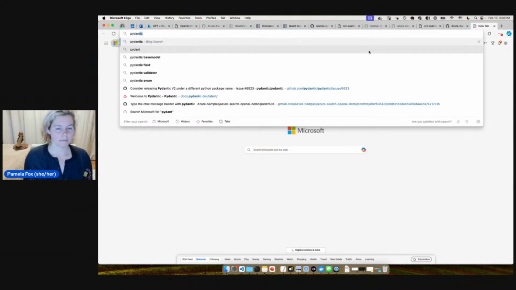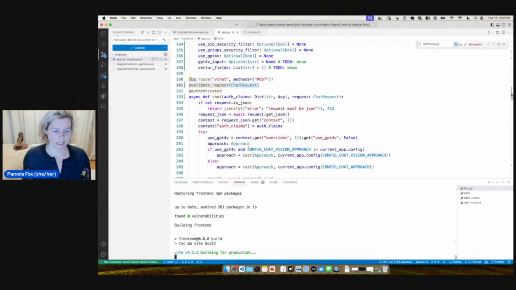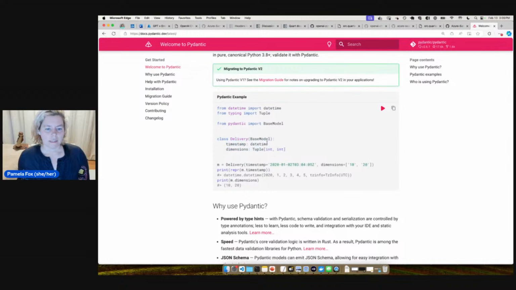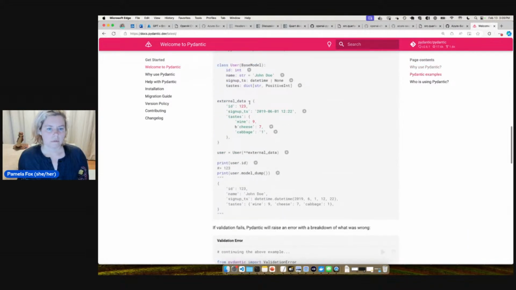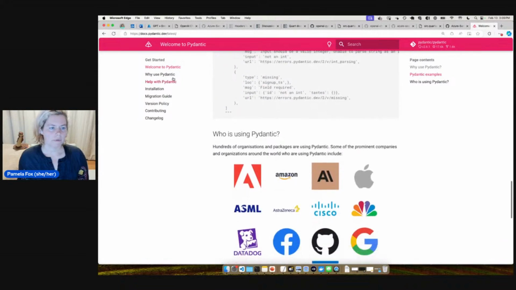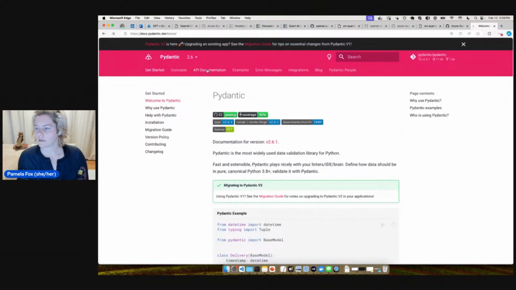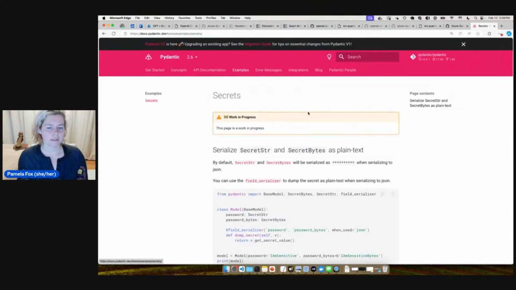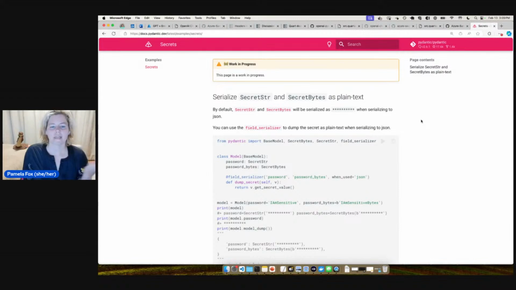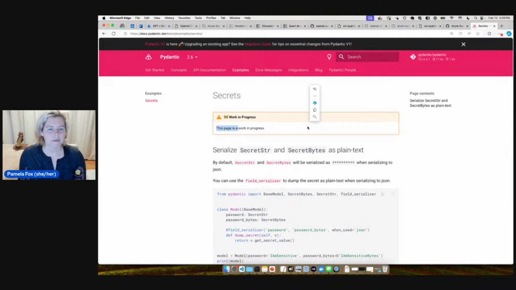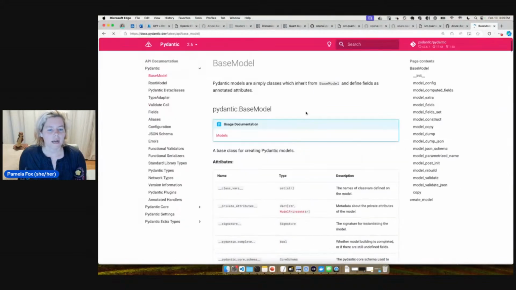So I could maybe look at Pydantic, or I could even look at FastAPI since they have lots of examples. So we have, let's see, that one is a datetime and a tuple. Let's see, there's a name. So I'm looking for an example where it's a string that could be one of several values. I just want to look at lots of examples because I haven't used Pydantic or data classes very much. Oh, this only has a single example. This page is a work in progress. All right, that's fair.